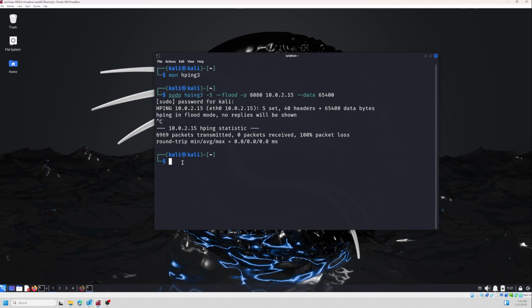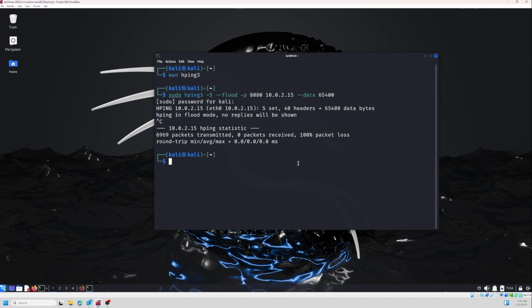But in case you want to do distributed denial of service attacks, you need to use more machines. So in summary, we need a tool to run these kinds of requests, and then we need to define the protocol that we are going to use in our attack. Then flood, in the case of hping3 here, then the port that we are going to attack, then the target IP address, then the size of the packets that we want to send.